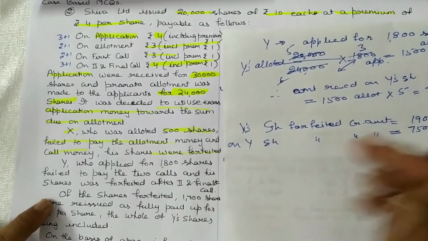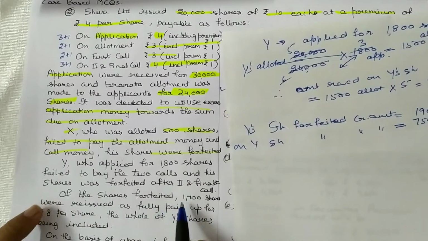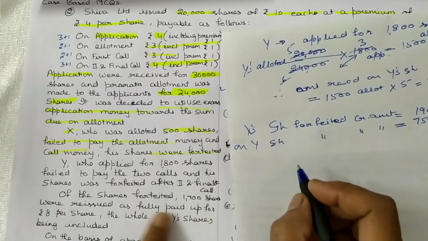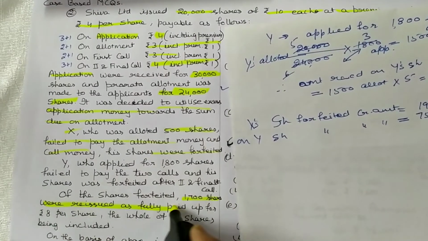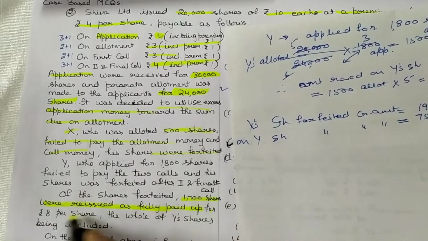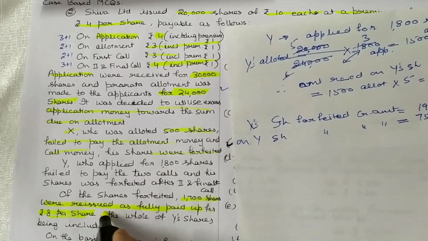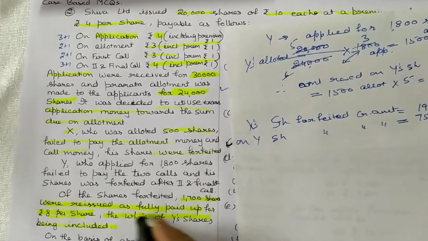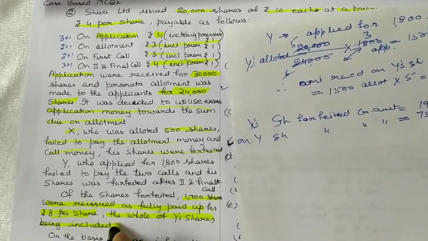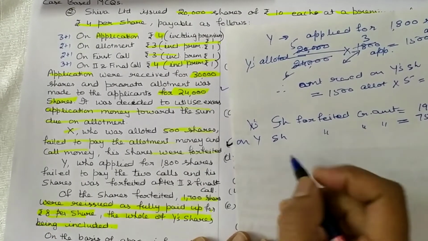And the question says that of the forfeited shares, only 1,700 shares were reissued as fully paid up for 8 per share, the whole of Y shares being included. Important point is this, the whole of Y shares being included.